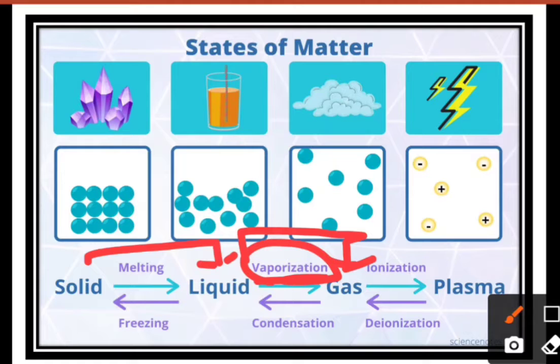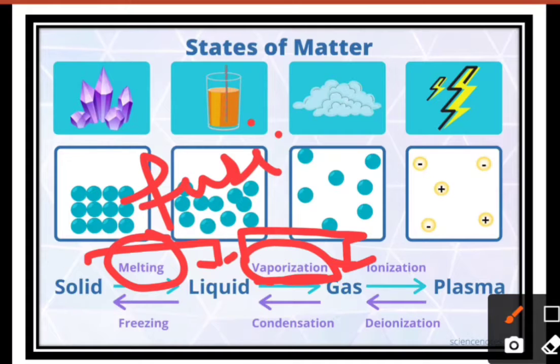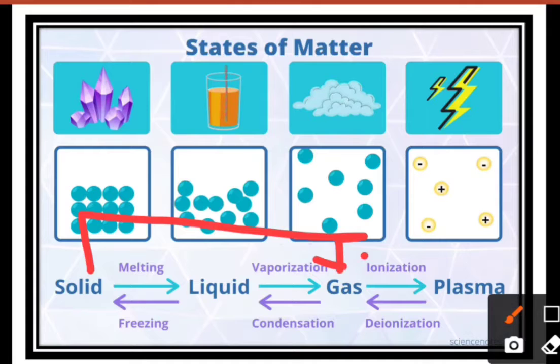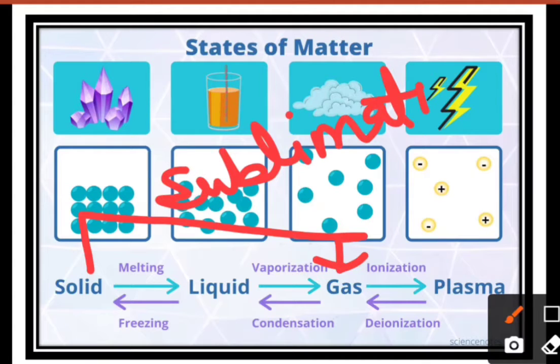And the process through which a solid changes into a liquid by increasing the temperature is known as melting, or we call it fusion. And the extra heat that we require other than its melting point is known as latent heat of fusion. We have also talked about the state change in which a solid directly converts into a gas by increasing the temperature, and that process is known as sublimation, without leaving any liquid particles, right?